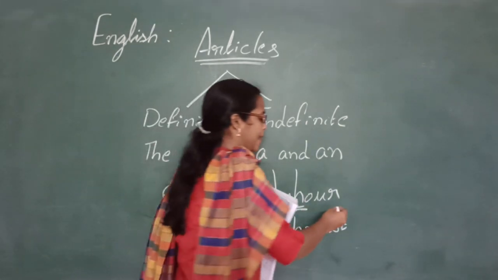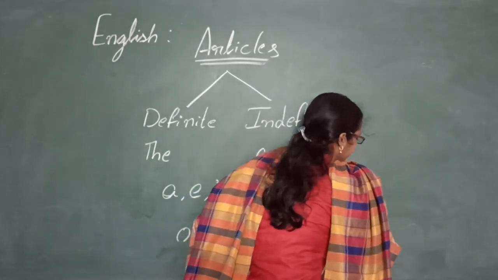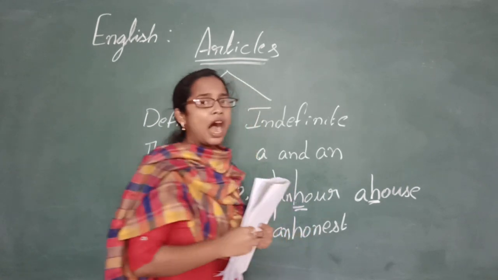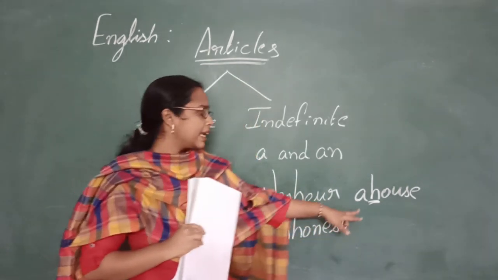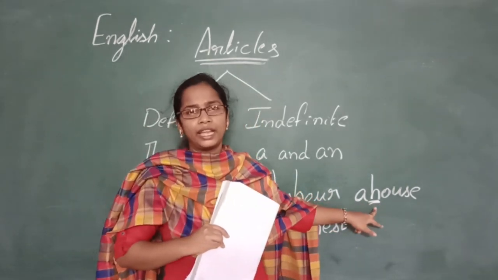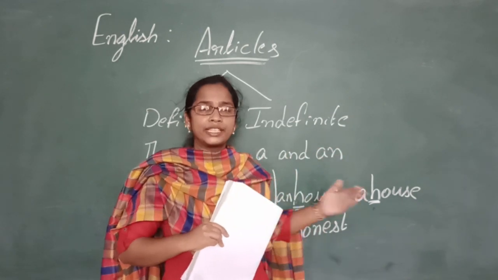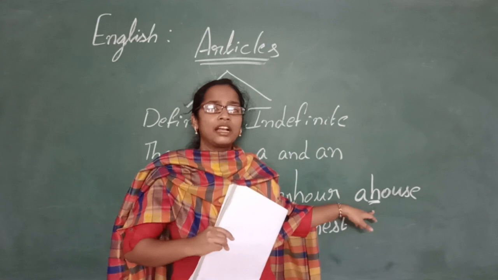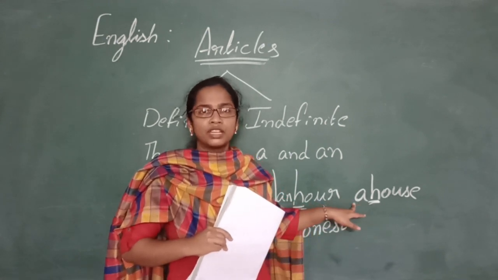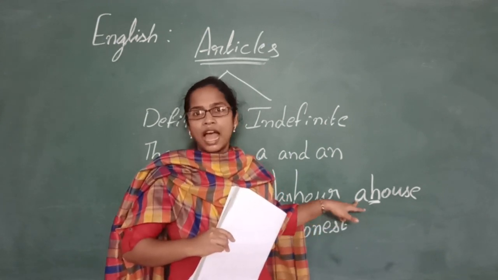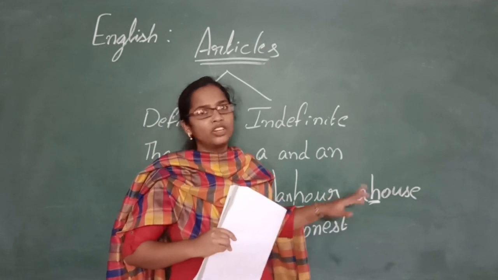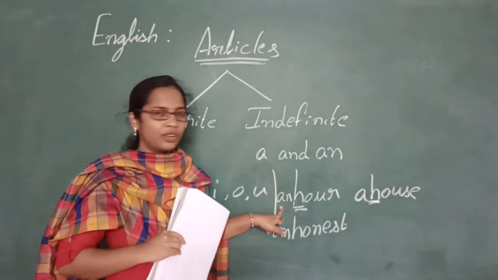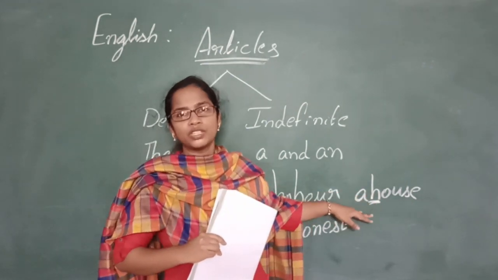Some other examples are like a house. How do you say this? House. Here H is not silent. It is said out. We say a house. So H is a consonant sound here. So we use a. We do not use an, but we use a. Don't get confused, children. When H is silent, we use an. When H is not silent, we use a.